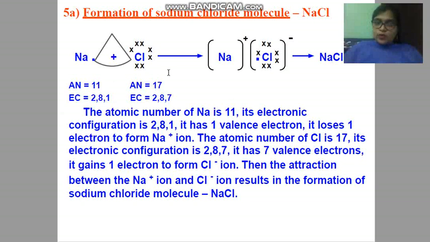Here you can see electronic configuration also that we have discussed earlier. So in this way the formation of bond takes place between this cation and anion. The positive charge is known as cation and the negative charge is called anion.